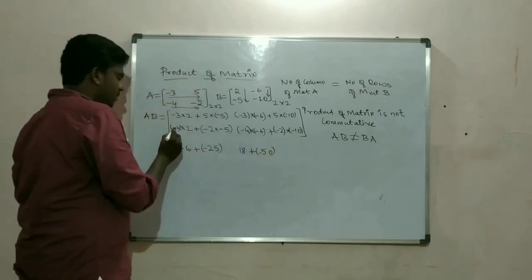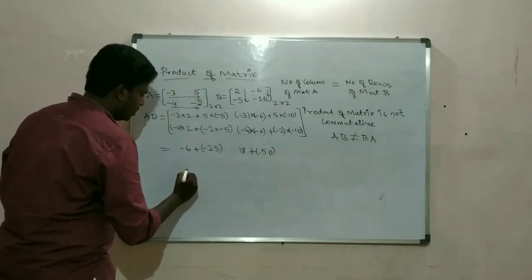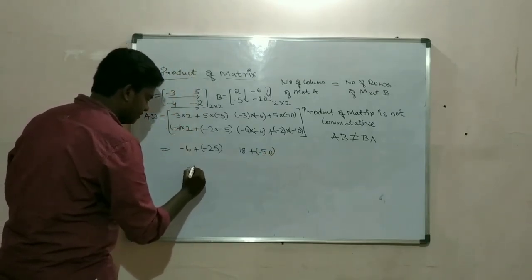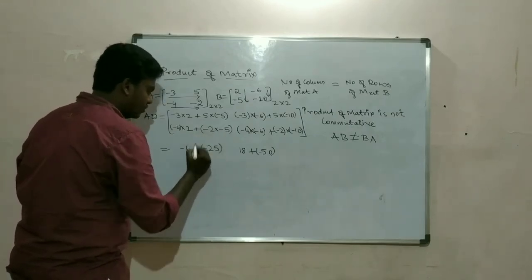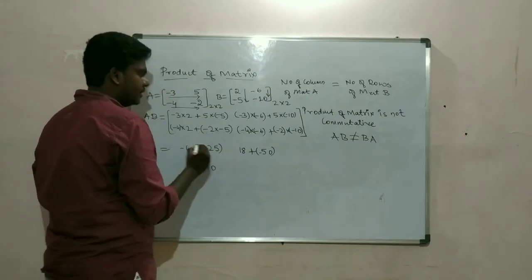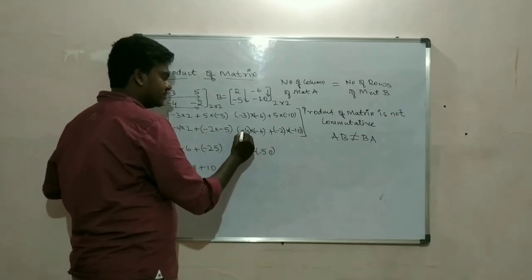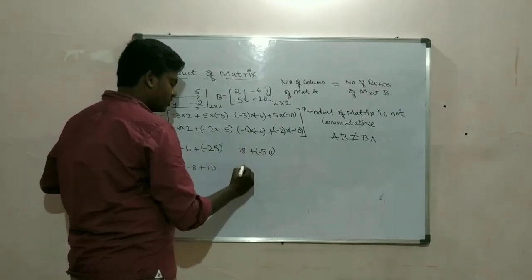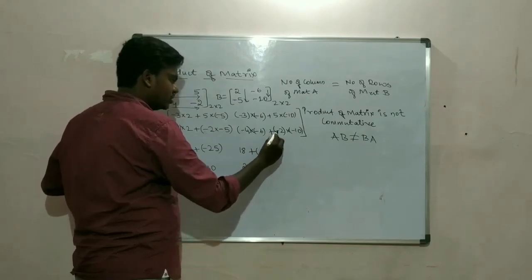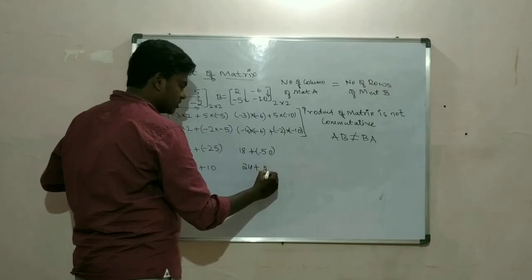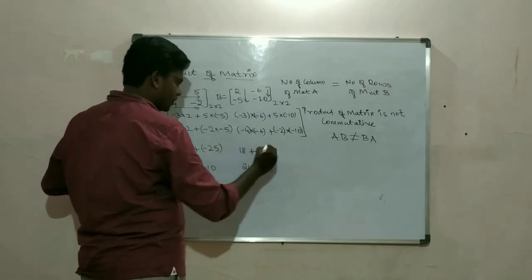Then what is minus 4 into 2? It is minus 8. Then minus into minus is plus, so 5 2s is 10. Minus 4 into minus 6, that is minus into minus is plus, 6 4s is 24, plus minus into minus is plus, 10 2s is 20.